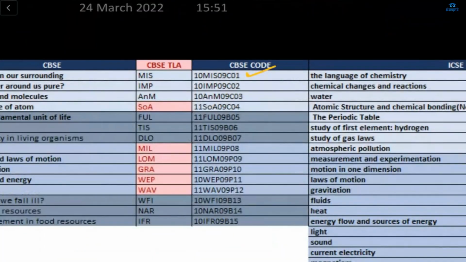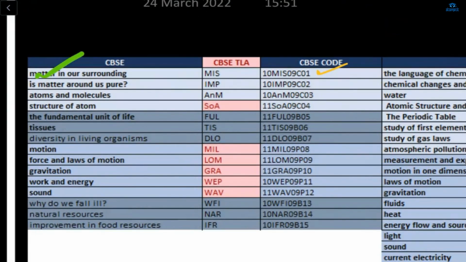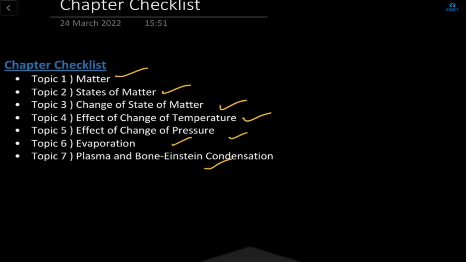So we will start with the first chapter, okay? Matter in our surroundings. The code of this chapter is 10 MIS 093C01. So, what is the chapter's checklist?